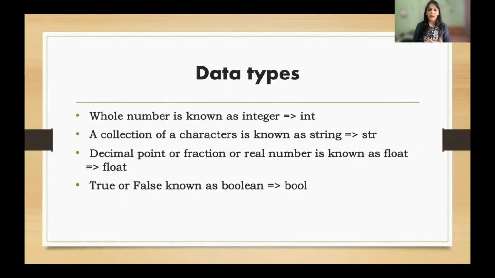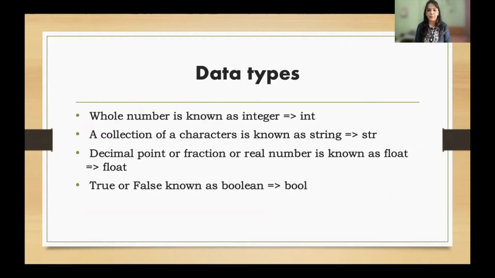Now, on the other hand, whatever this constant is, for example, if I say 10, now 10 is a value for this, but what is the type of this 10? So the type of this 10, or every data you are using, has some type or the other. So if I say 10, what is the type of this 10? It is a whole number.